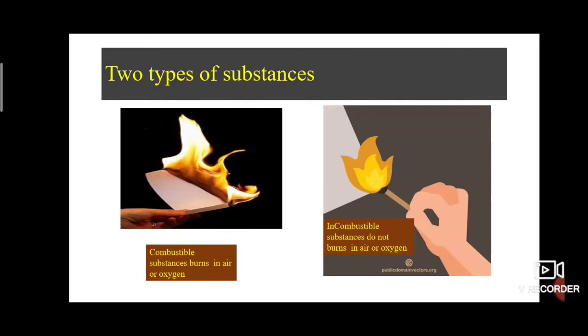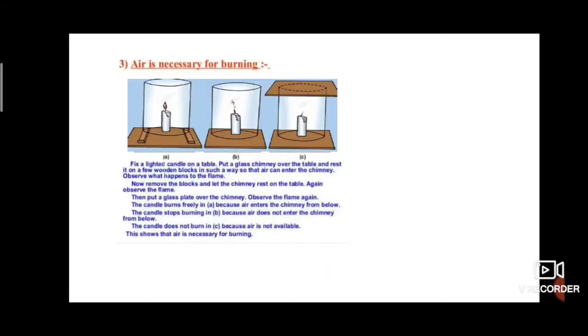The first picture is paper, the second picture is a glass piece. Paper catches fire easily, but the glass piece cannot catch fire easily. Combustible means it catches fire easily, incombustible means it does not catch fire. Then the next thing is one activity. Let us discuss the conditions necessary for burning. In this activity we are going to study the conditions necessary for burning.